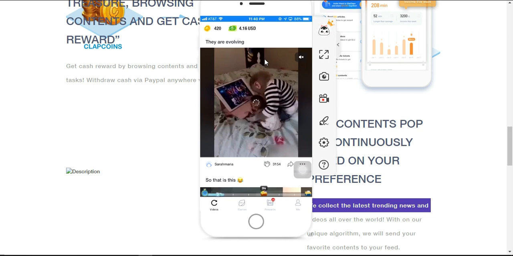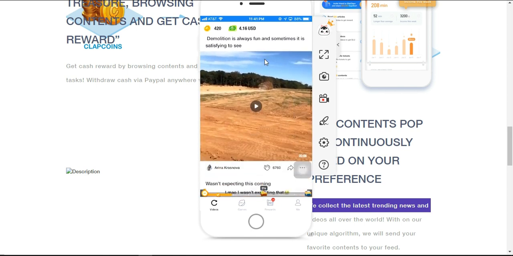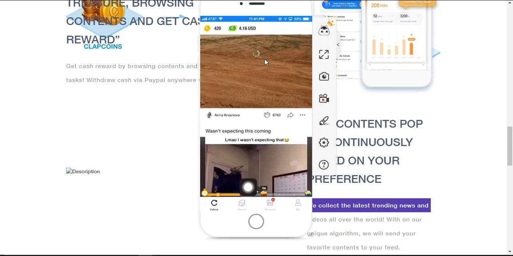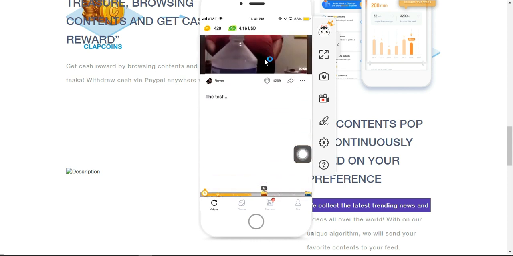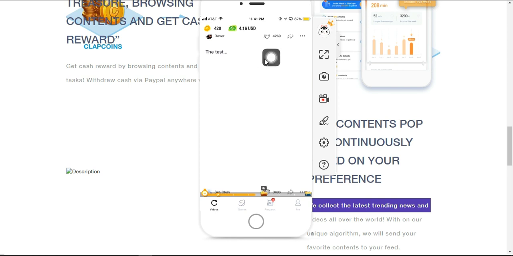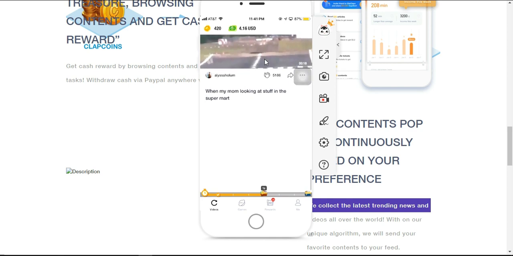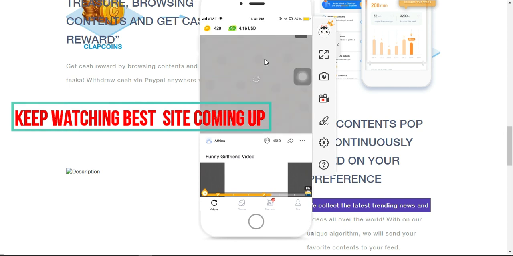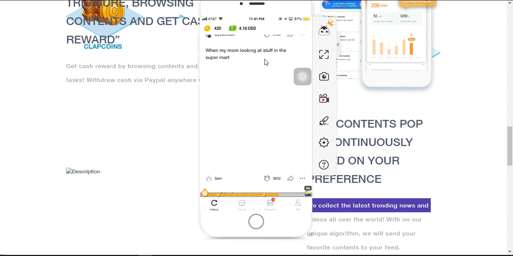So guys, as you can see on the screen right now, this is the app, and you just come over here to watch funny videos, and you can see the chests at the bottom. This is going to load up, and the more time you spend on the app, the more chests you're going to get and the more money you're going to get. As you can see at the top right now, I have $4.16, and I've cashed out about 2 times from this app. I don't remember any other app that's paid me to watch videos, so in my opinion this is the best one so far. I do not know of any other ones out there that's going to pay you this much.